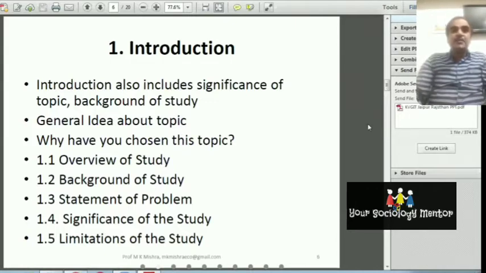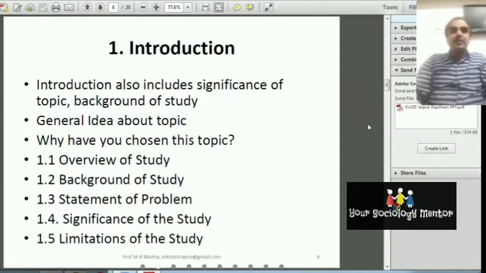In the research proposal, we write the introduction. First of all, after the topic, we write the introduction. The introduction includes the significance of the topic and the background of the study. Generally, in India, people write the introduction in 1 or 2 paragraphs, but for a quality research proposal, in the introduction we should include different subtopics. In the introduction, it is very important to discuss the background of the study, the significance of the study, and the general idea of the study.